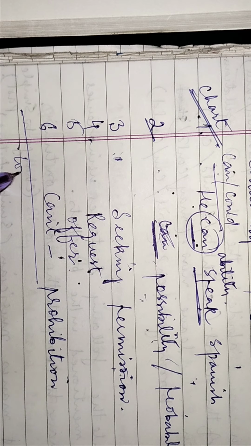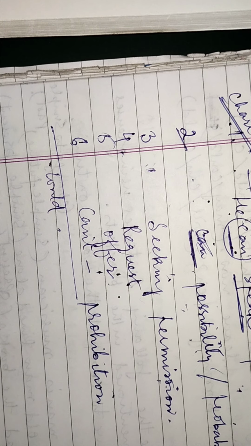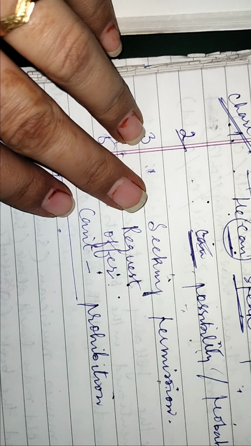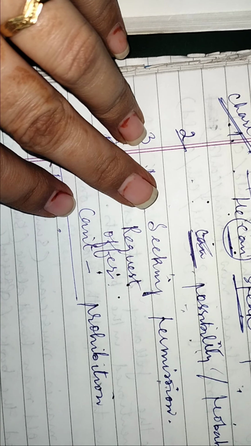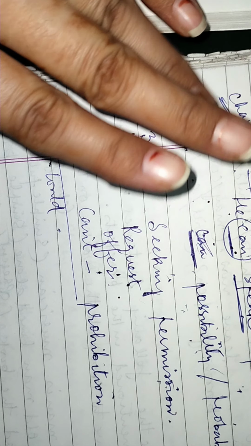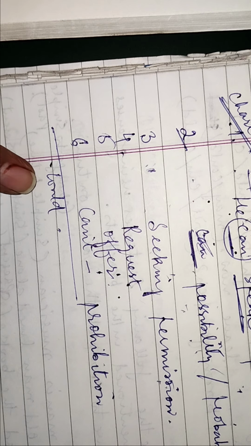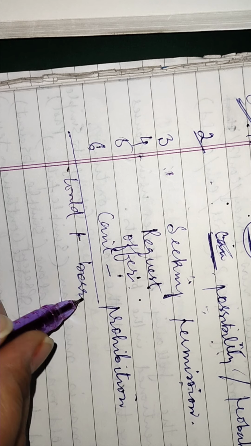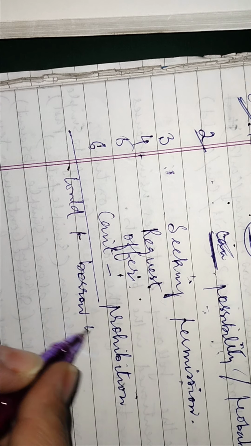Now could comes in. Could I borrow your magazine? So could is more formal than can. When we are seeking permission, the question was, can I sit here for some time? It is just you are asking, you are seeking some permission. But if I use could, it is more formal. So if I say, could I borrow your magazine?